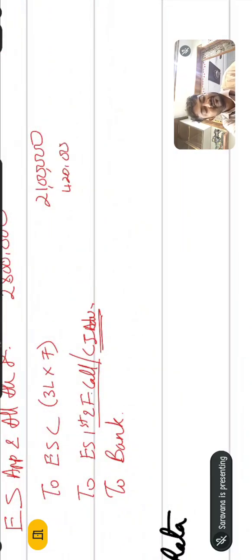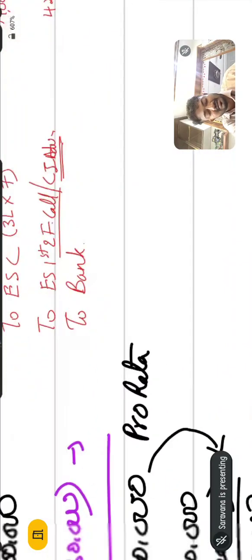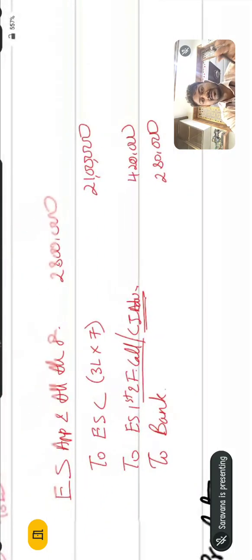So how much is the refund part? 2,80,000 is the refund. So this is the full set of journal entries for the second one.